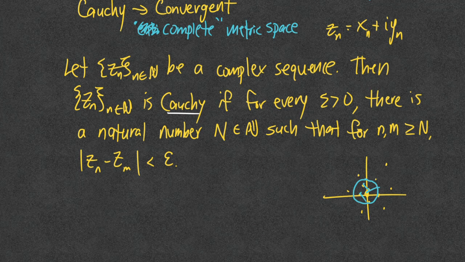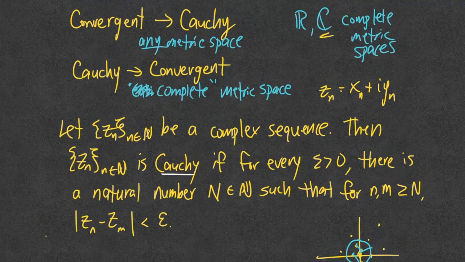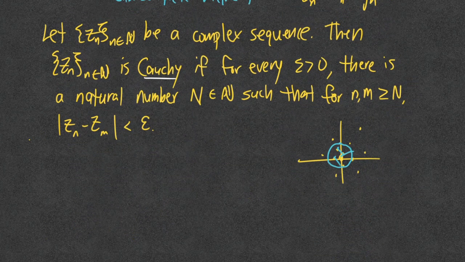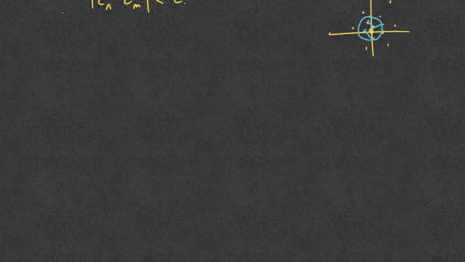In order to do this, we have to show two things, right? We have to let a complex convergent sequence be arbitrary and show that it's Cauchy. And then we have to let an arbitrary Cauchy sequence exist and prove that it's convergent. Let's do this step by step. Maybe we'll start with the easier end.